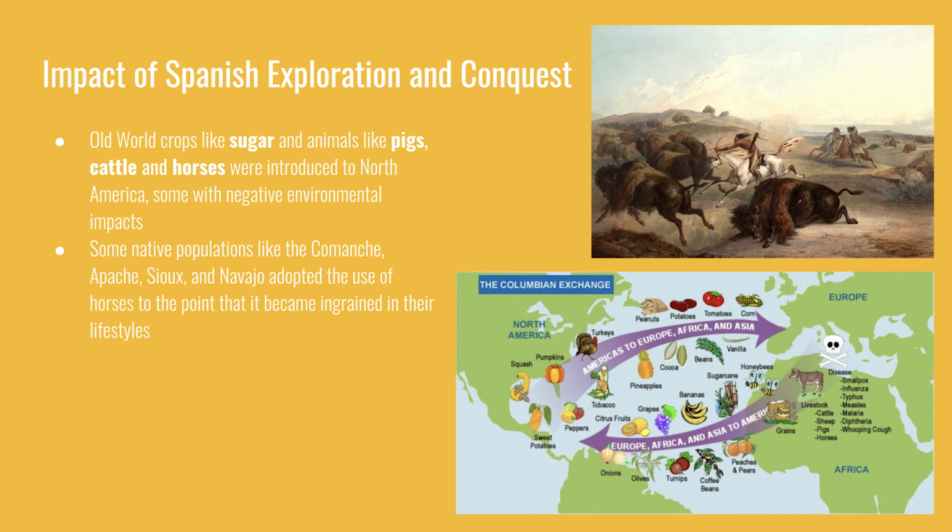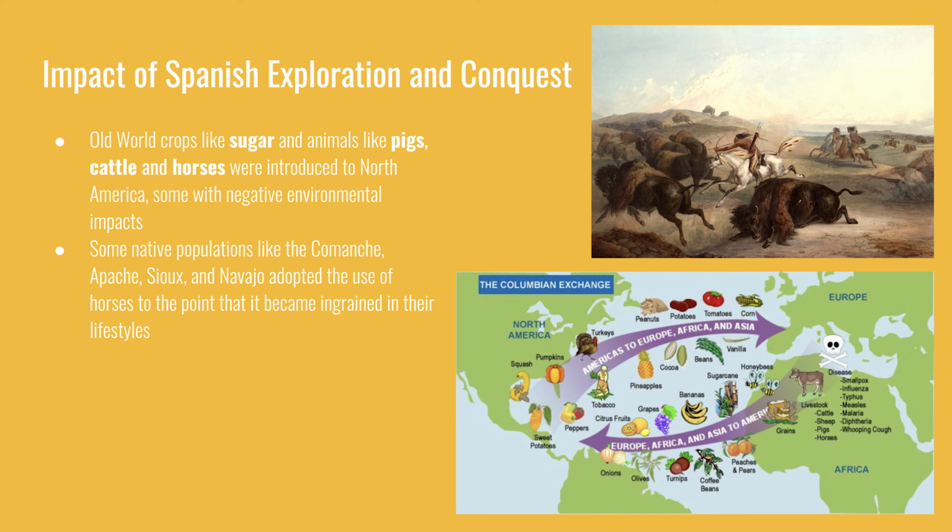Crops that were coming to the New World from the Old World were having a negative impact as well. Sugar plantations were established that were using coerced labor and cleared native plant populations for expanded sugar enterprises. The livestock that was coming over were pigs, cattle, and horses. Some of these had very negative environmental impacts.